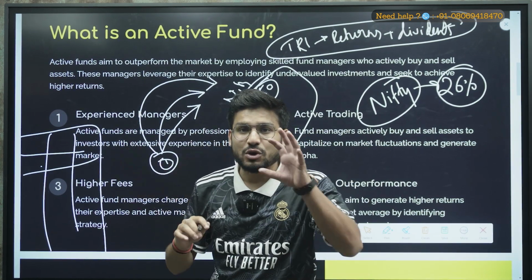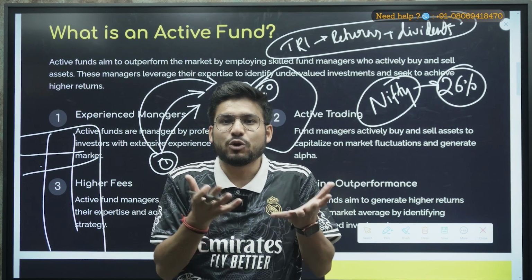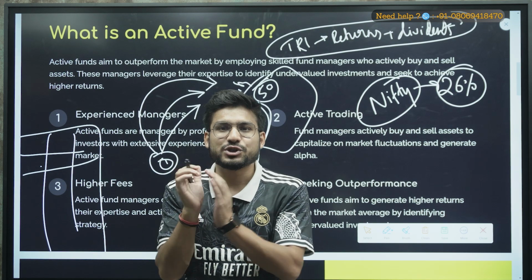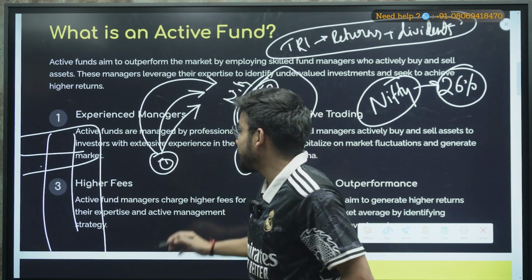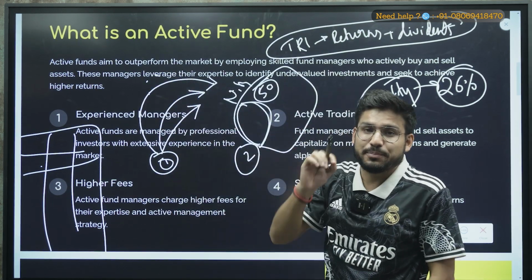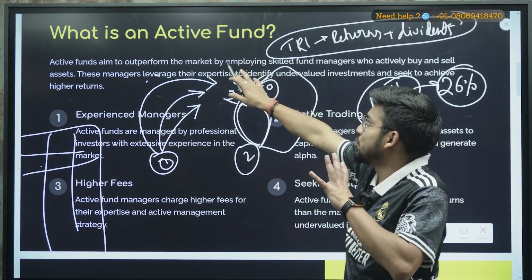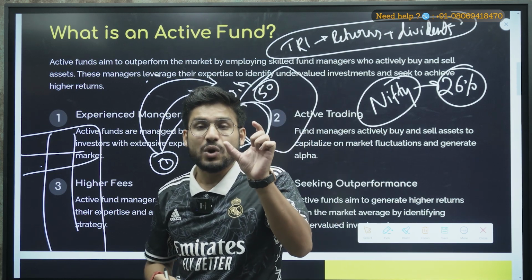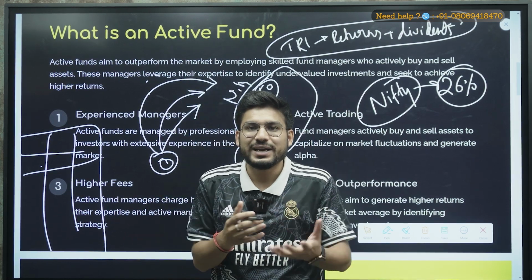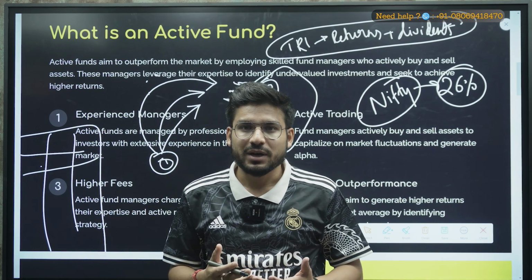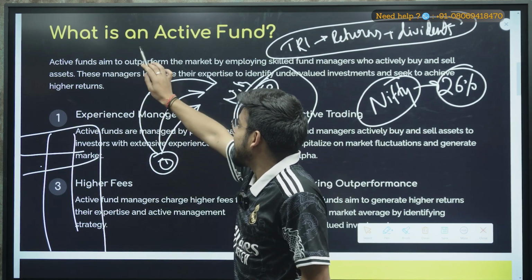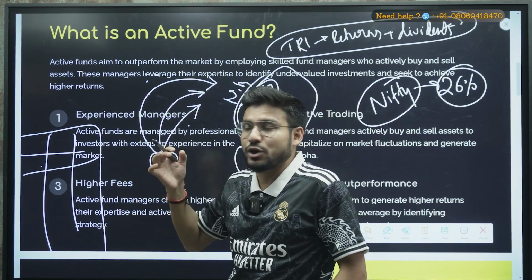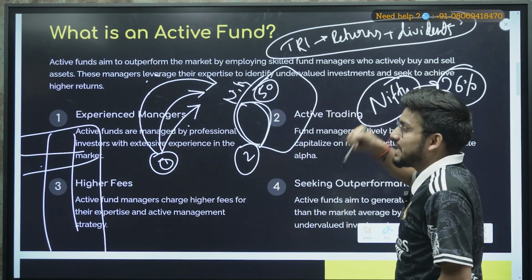So it means there are some stocks performing very well, outperforming Nifty, and there are some stocks included in Nifty whose contribution is very low. That is the mindset of the active fund manager, the people who are interested in active funds, because they want to search for those stocks that provide 26% or more. That is why in active funds they aim to outperform the market, the market meaning an index like Nifty or Bank Nifty, by employing skilled fund managers.